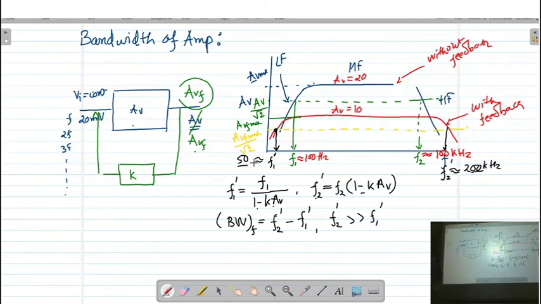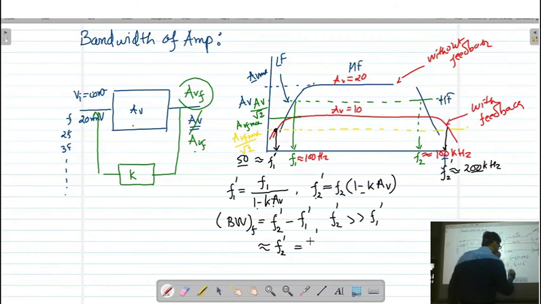So upper cutoff frequency is very high. So we can say the bandwidth is almost equal to F2 dash. Correct? What is F2 dash? So F2 dash is nothing but it is F2 into 1 minus K into AV.